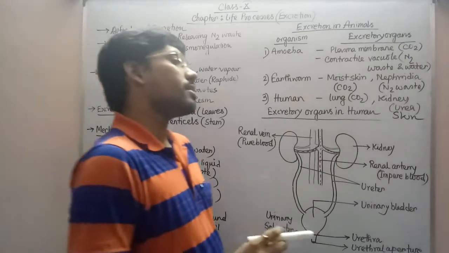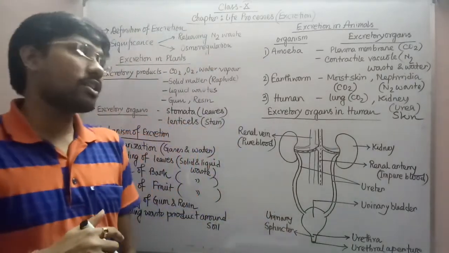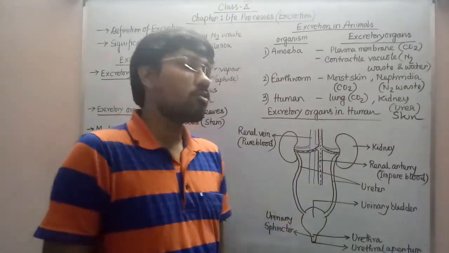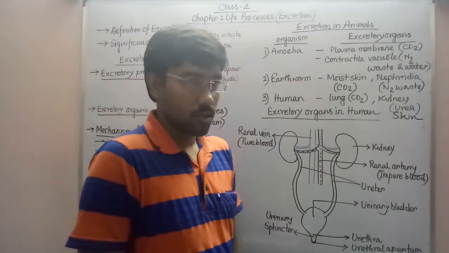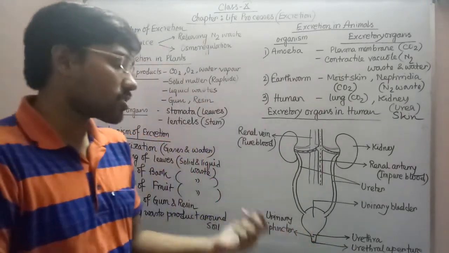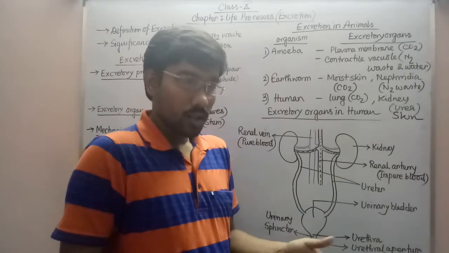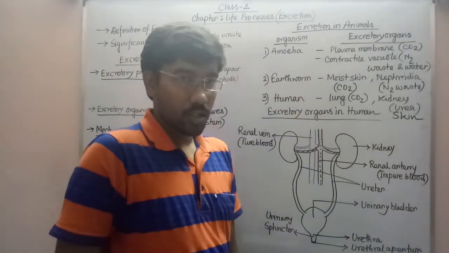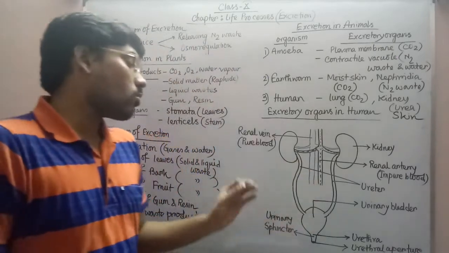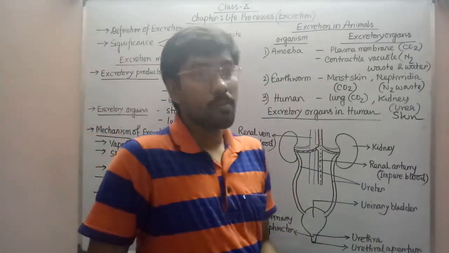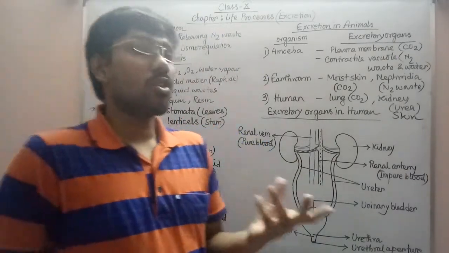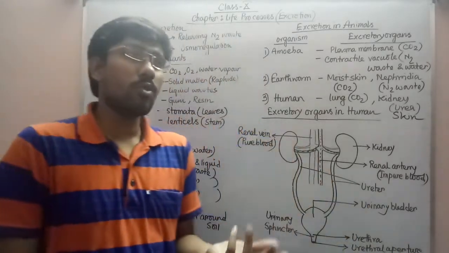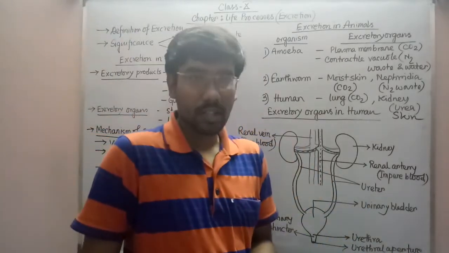It is actually present there because when it is contracted, automatically the urine can't move outside from the urinary bladder through the urethral meatus. But when it relaxes, automatically the passage opens. The entire tube just opens, so automatically urine will be released outside. So based on the quantity of the urine present within the urinary bladder, this specific muscle will get contracted or relaxed. When there is no urine, automatically it will remain in contracted condition.